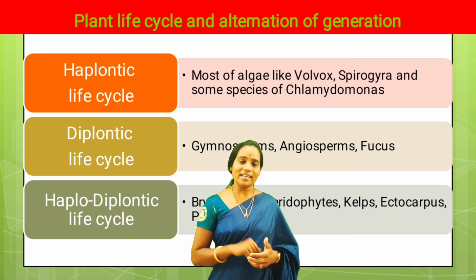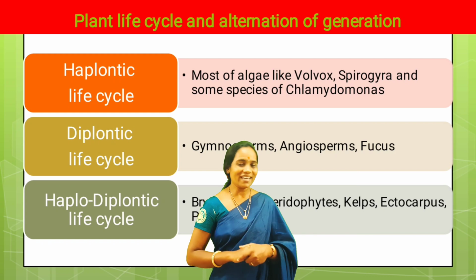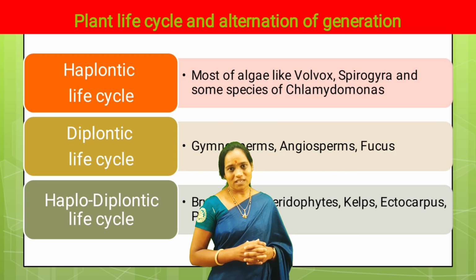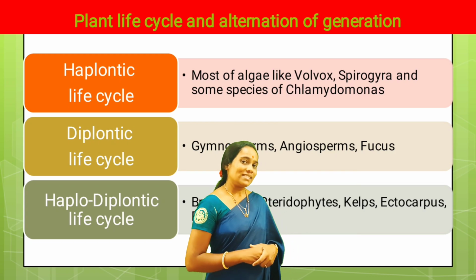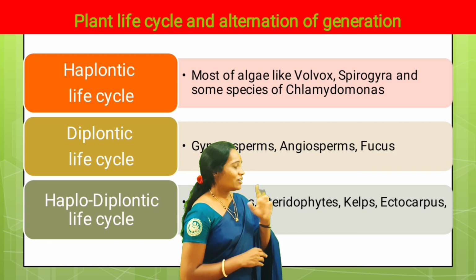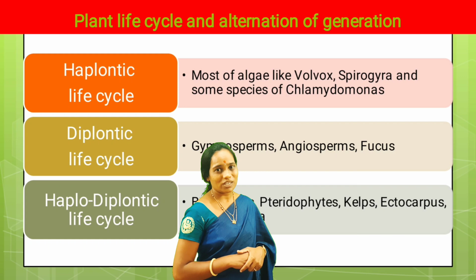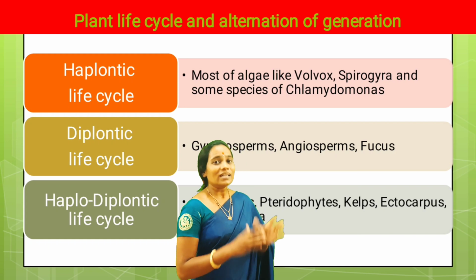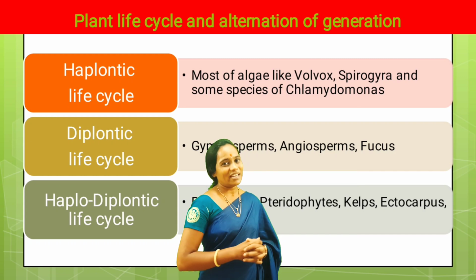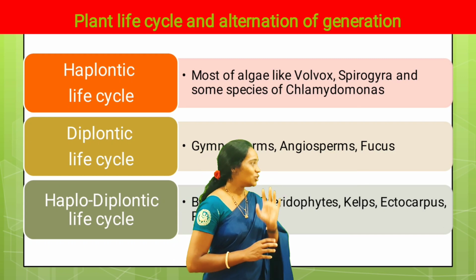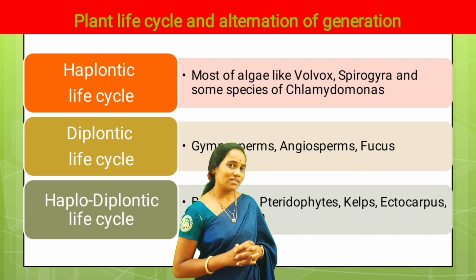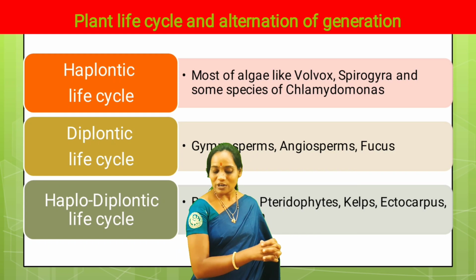The second is the diplontic life cycle, observed in seed-bearing plants like gymnosperms, angiosperms, and one of the algae called Fucus.